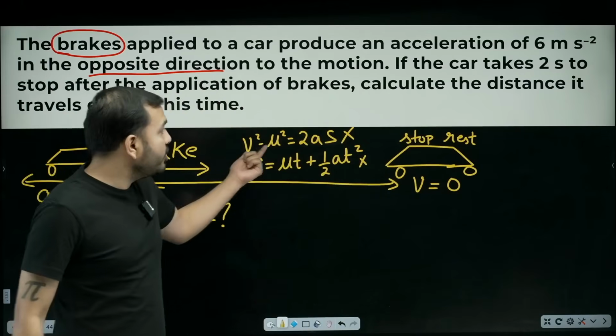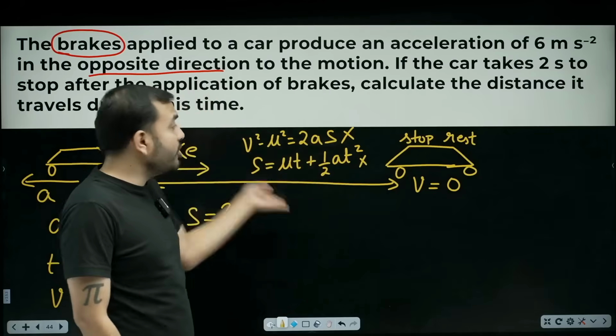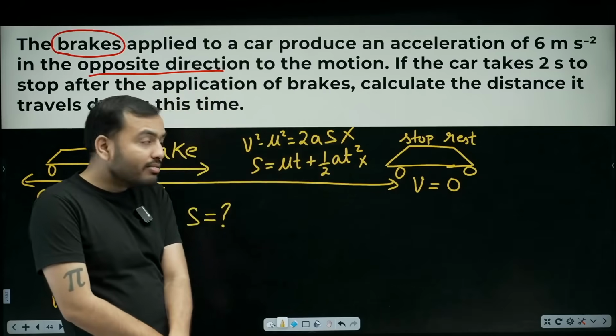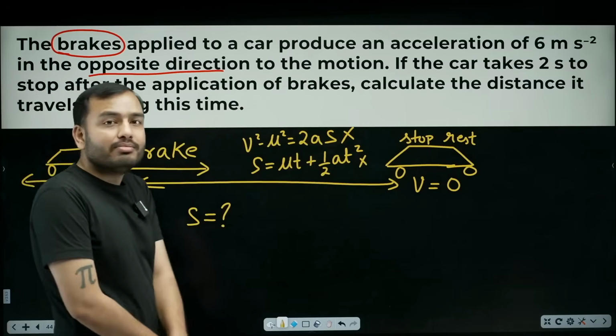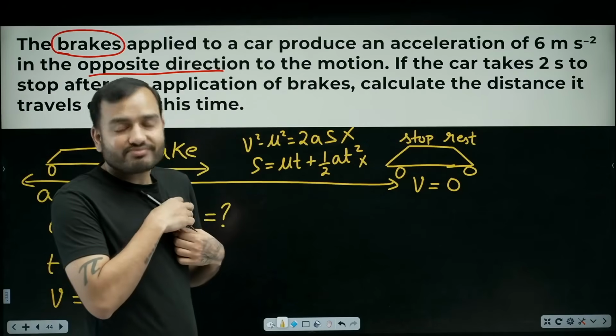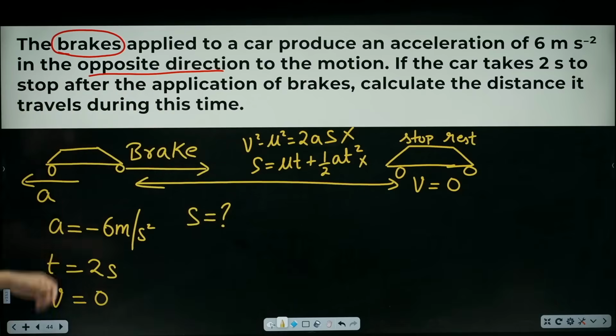For S, there are only two formulas: V square minus U square is equal to 2AS, and S is equal to UT plus half AT square. And in both, U is sitting here. We'll first have to calculate U. It will take some effort in this question. It will happen in 2 steps. Understand that. In 2 steps. Come on, let's first calculate U.